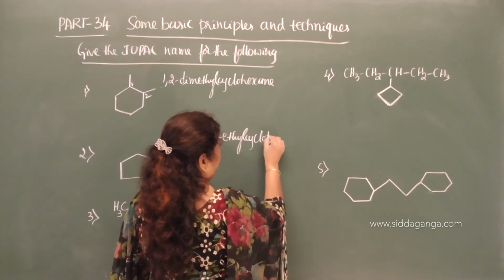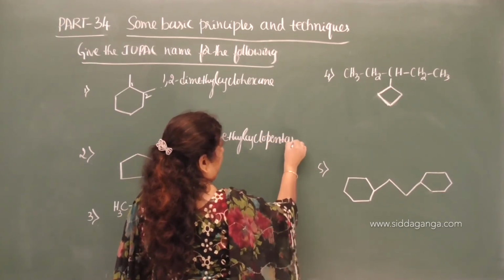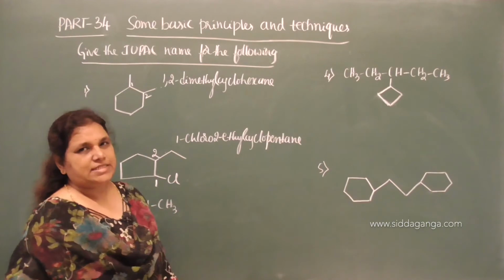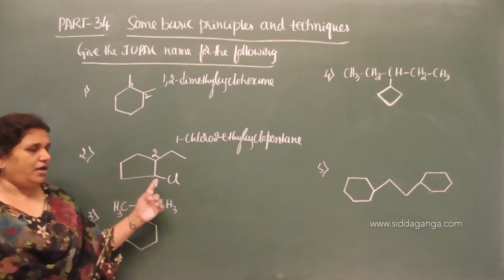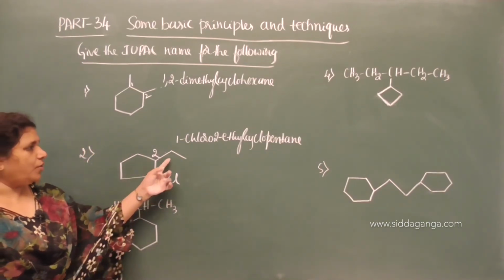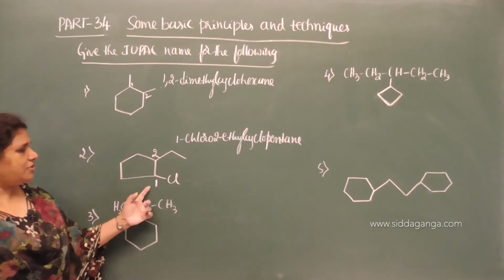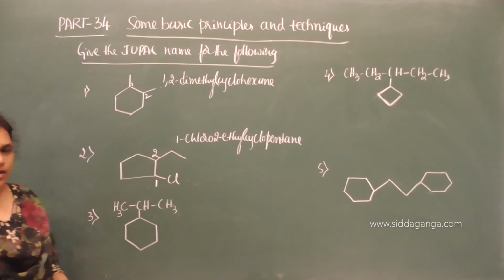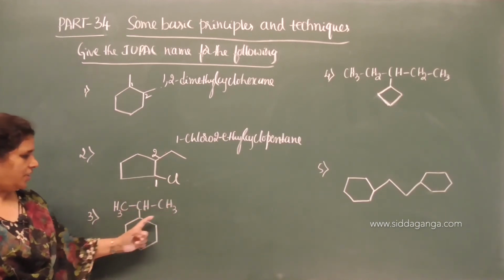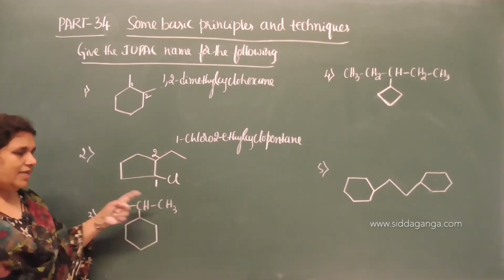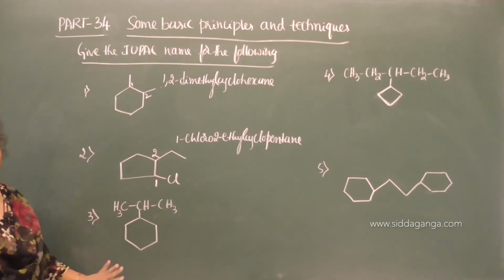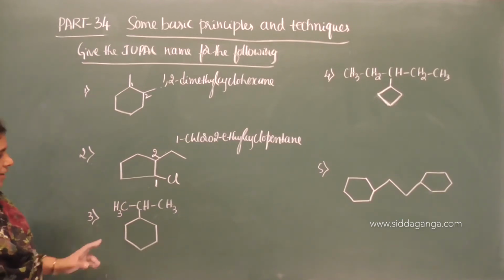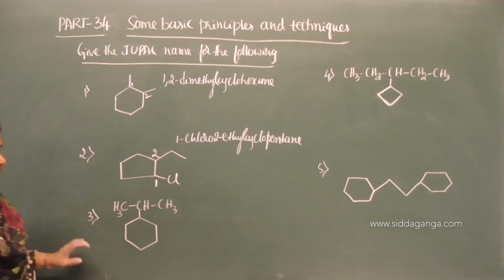Cyclopentane. Substituted cyclopentane. Correct? What substituted? Chloro and ethyl. What is the position of chloro? 1 chloro, 2 ethyl. Now, here is the side chain which containing less number of carbon atoms compared to that of alicyclic ring. And what is the name of this alkyl group?